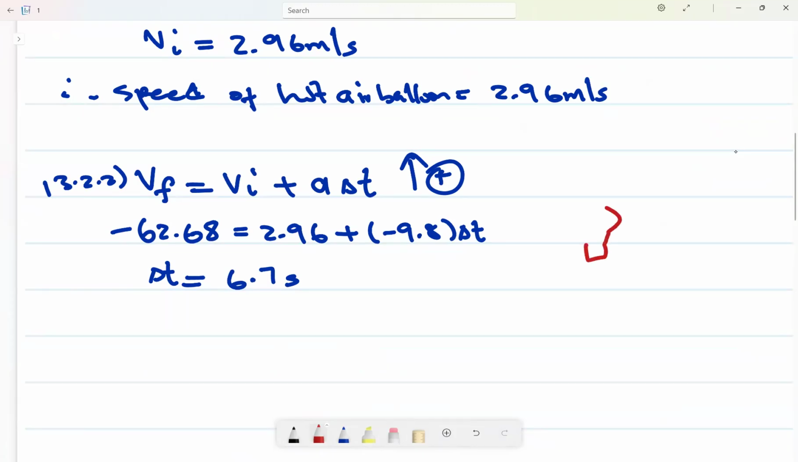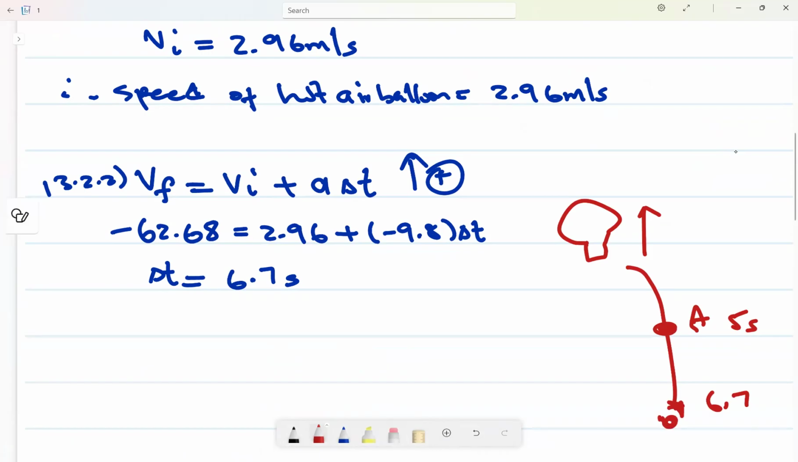This hot air balloon continues moving upwards. Five seconds later, ball A was still moving upwards. When it reached the ground at 6.7 seconds, the balloon was still moving upwards. But here, what we want is the distance between the hot air balloon and ball B when ball A reached the ground.